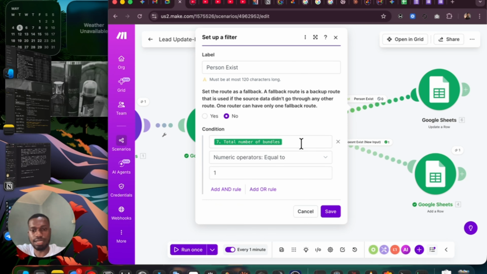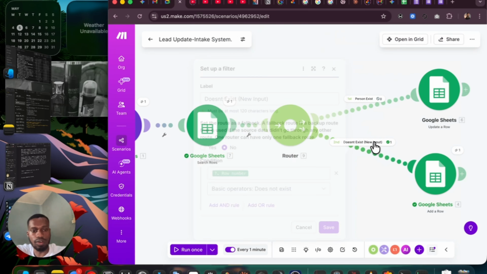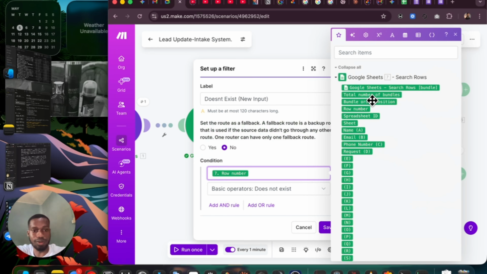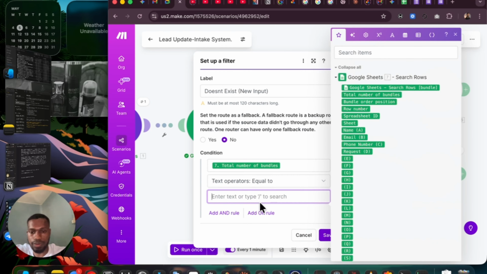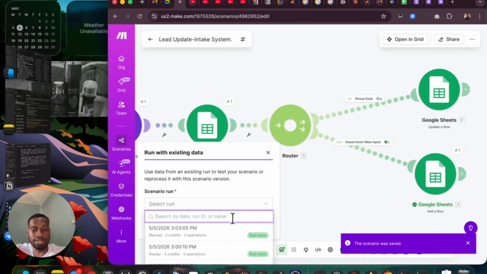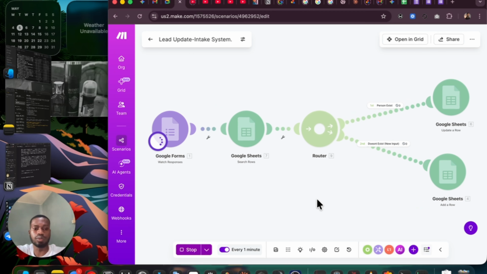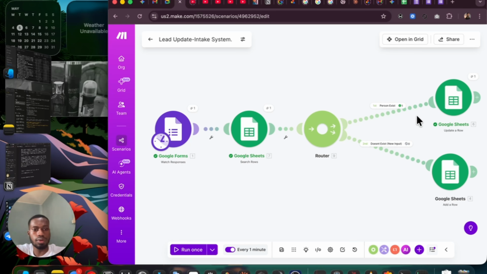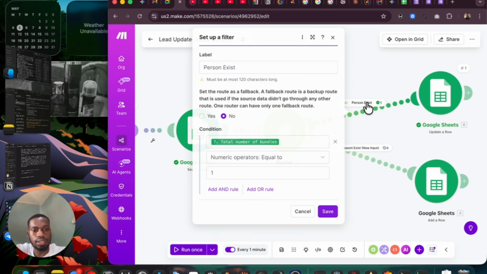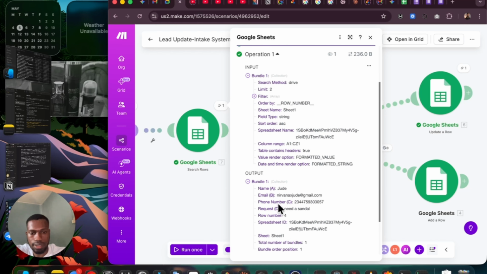We can use this, and I can also decide to say total number of bundles equals 1, right? And for this one, I can say total number of bundles equals 0. It will still work. Now let's just try it out. This was a recent run I did just a minute ago. I'm going to do it again, and you'll see the same thing happen. Okay, so we had something here. Let me see which one I ran. I think I ran the wrong one.